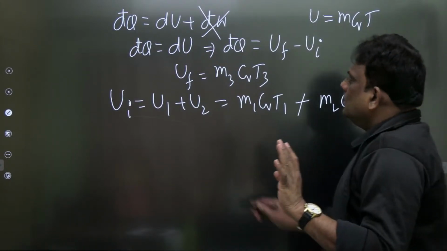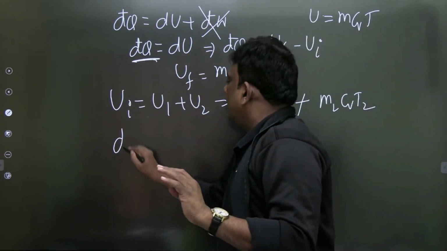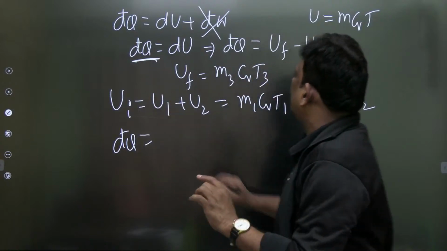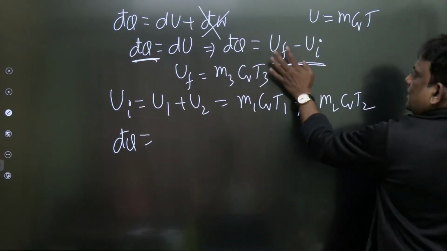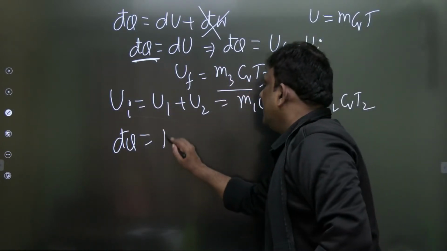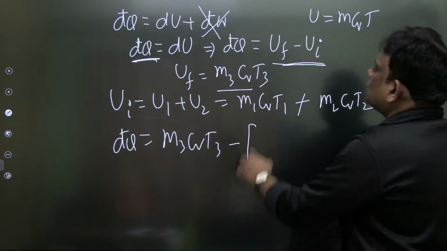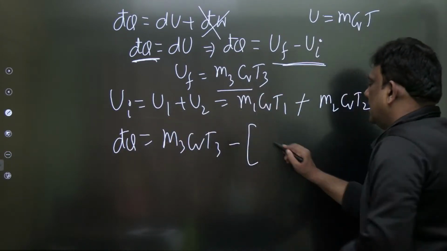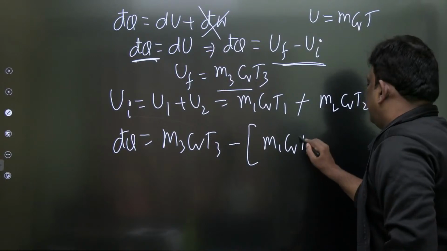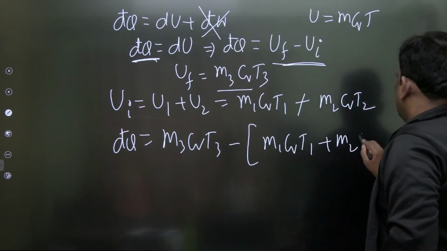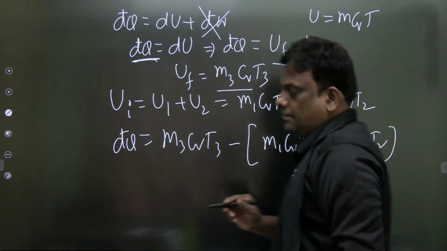चलो कोई बात नहीं. So if you want the heat transfer, my dear students, it will be the change in internal energy. Final is m3CvT3, and initially, final minus initial, initially it is m1CvT1 plus m2CvT2. Very good, great students.